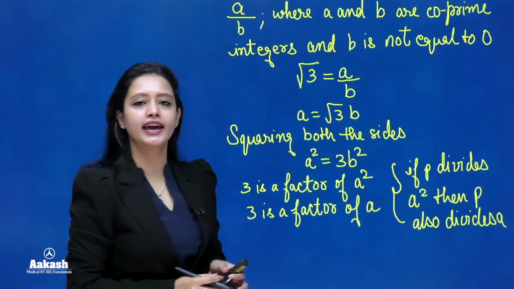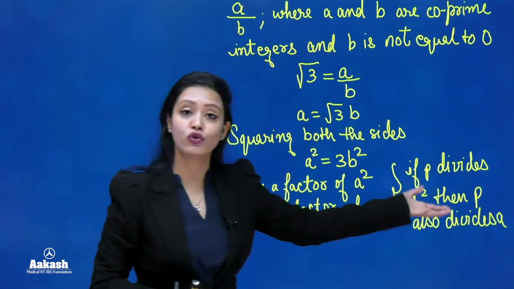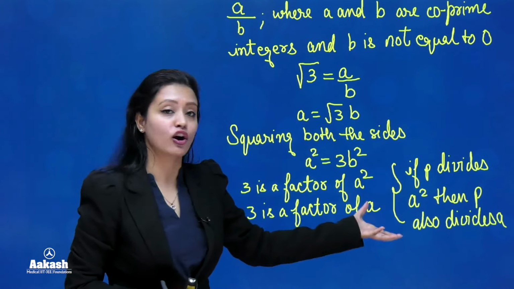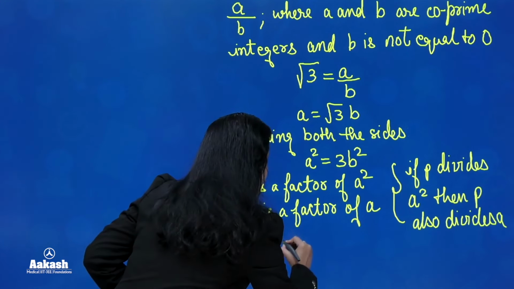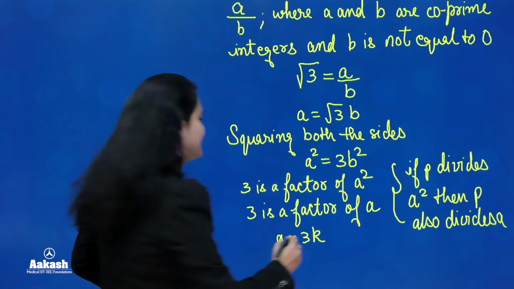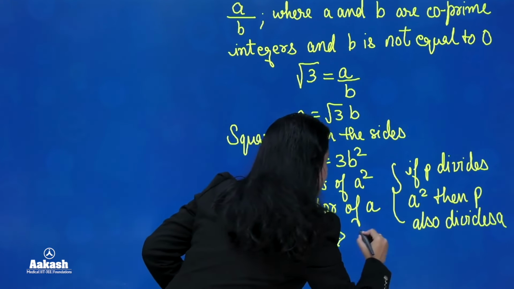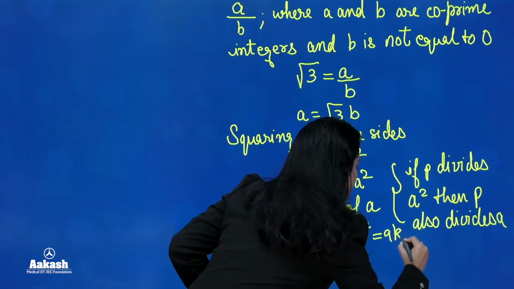Okay, everyone? So, squaring both the sides was step number 3, and step number 4 was deducing that 3 is a factor of a. So, if 3 is a factor of a, then I can write a as 3k. And if a is 3k, then I can square both the sides and write a square is equal to 9k square.